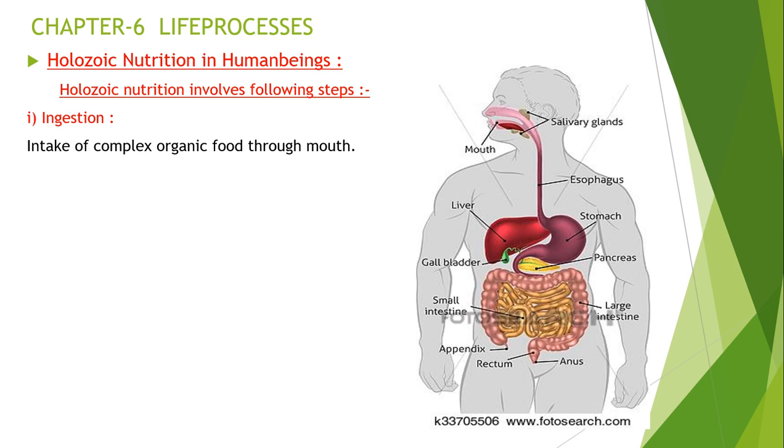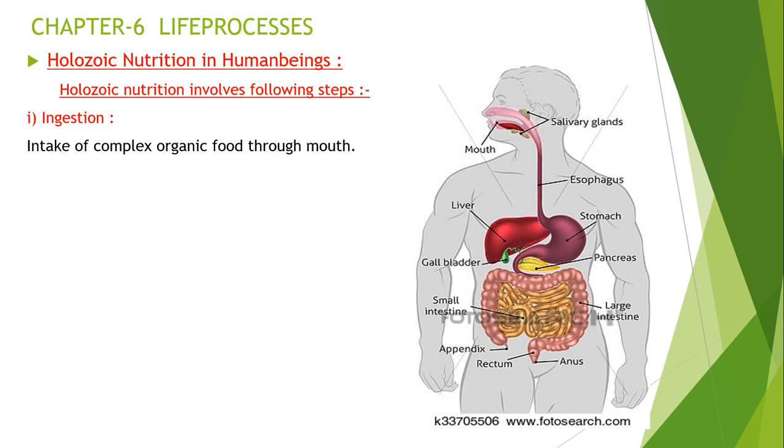And what is complex organic food, children? The food which we put in the mouth, if it contains starch in it, is called complex organic food, which is going to be digested during the process of digestion. It means it is broken down into simpler molecules during digestion. That is called complex organic food.